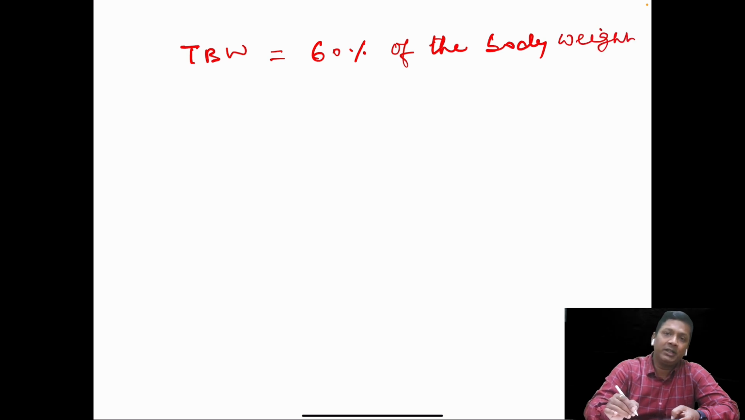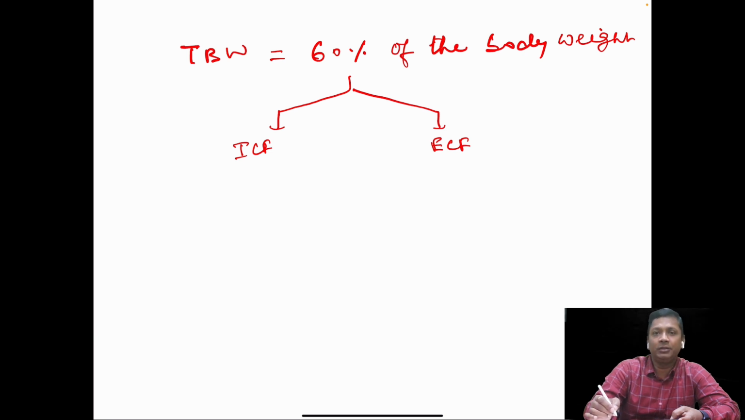This total body water is divided into two compartments. One which is present inside the cell, that is also called the intracellular fluid, and the other one which is present outside the cell, that is also called the extracellular fluid. So intracellular fluid is also called ICF, and the extracellular fluid is also called ECF. Out of these two, the intracellular fluid is more than the extracellular fluid. The intracellular fluid is two-thirds of this body water, and extracellular fluid is one-third of the body water.